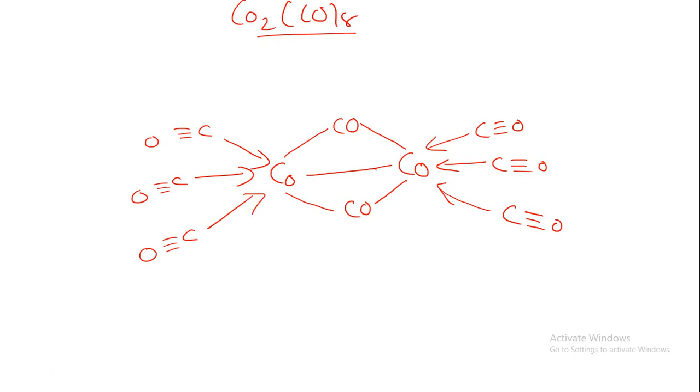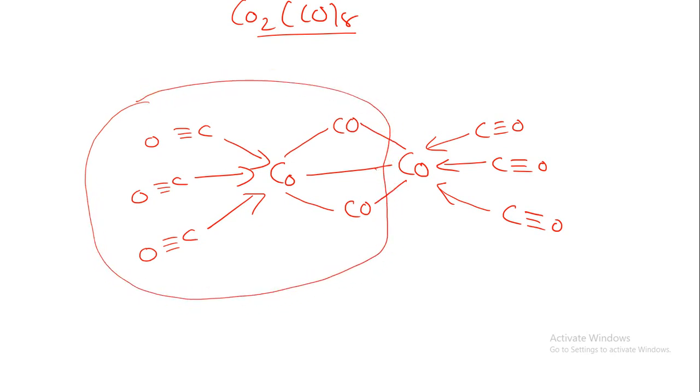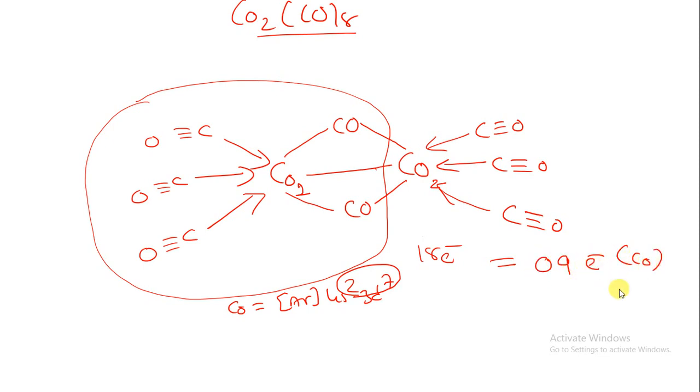So how should I justify this structure? Let us count our 18 electron rule. If I want to calculate the 18 electron rule for this structure, what I have to do? I just have to calculate from here. Suppose I calculate the 18 electron rule for this structure, let's say Co1 over here and that is Co2. So I am calculating for Co1. Here we are having cobalt, which has Ar 4s2 3d7. So there are a total of 9 electrons present. So I have to put over here 9 electrons for the cobalt.